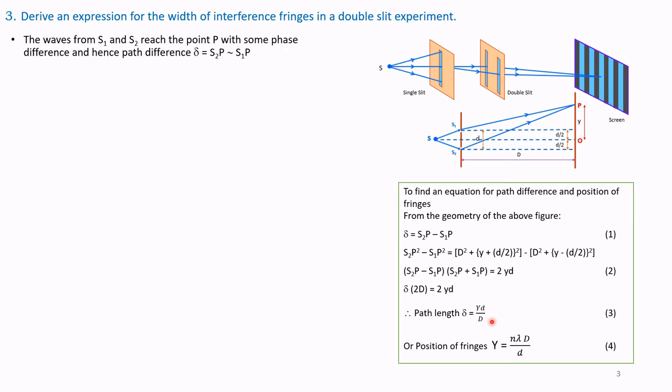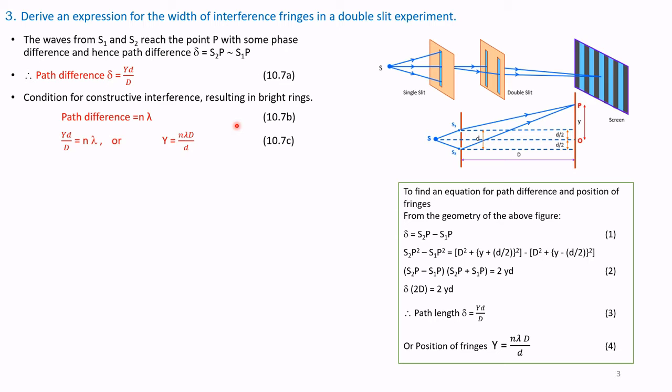So here we can write it as a multiple of n into lambda. That can be written as the position of the fringes: y equals D into n lambda divided by small d. That is the position of the y fringes. So path difference delta is equal to yd by D. Coming back to this main equation, delta is equal to y small d by capital D, equation 10.7a.